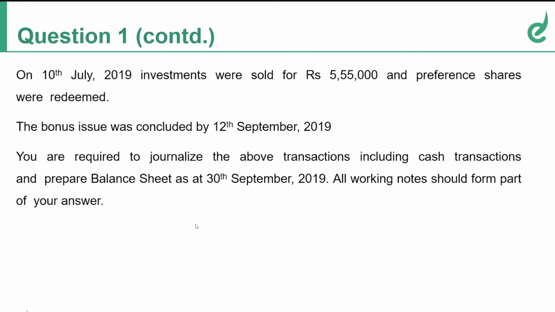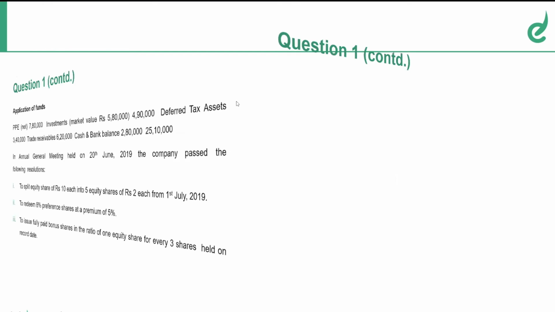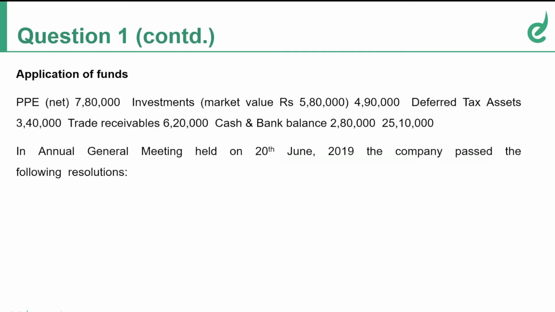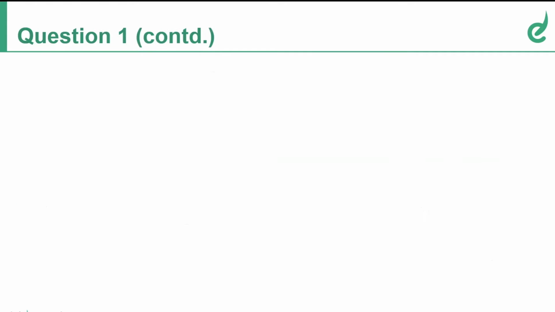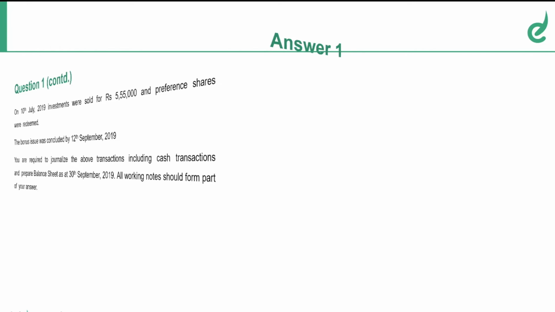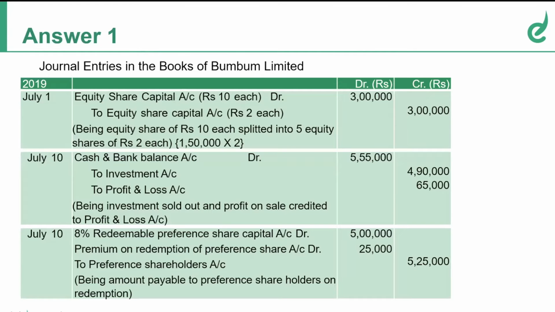The question says investments were at a cost of 4,90,000. So, 4,90,000 cost has been sold at 5,55,000. So, 5,55,000 cash and bank account debit, to investments, 4,90,000, to profit and loss account, the remaining 65,000.